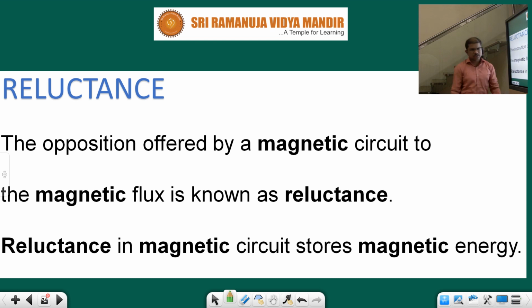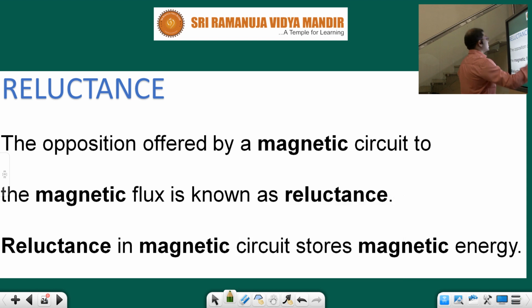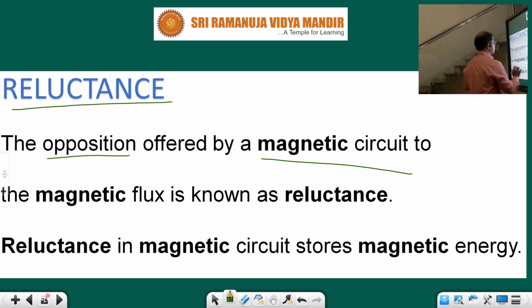We are discussing a few key points regarding the nature of that magnetic field. One is reluctance, children. Reluctance in general means not accepting. So here, it is the opposition offered by a magnetic circuit to magnetic flux.